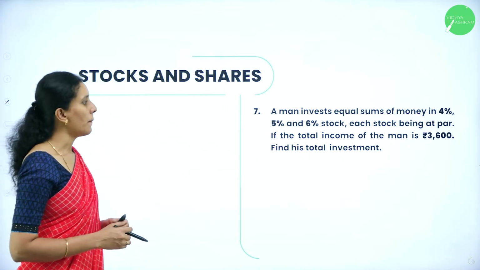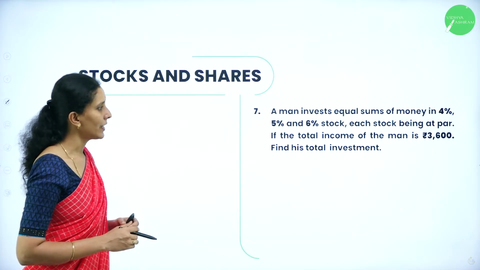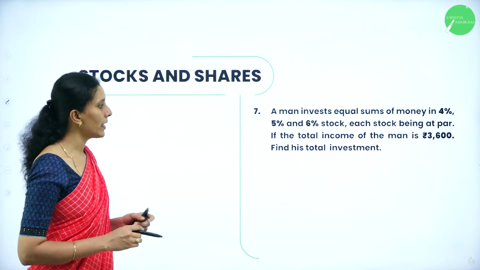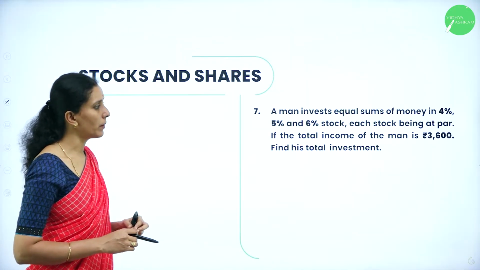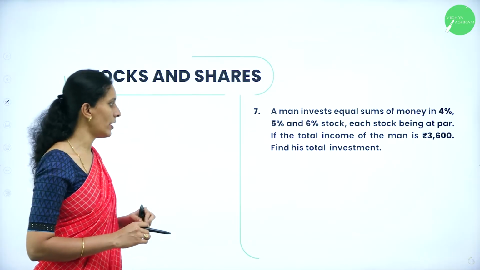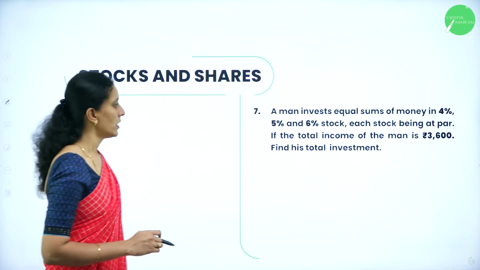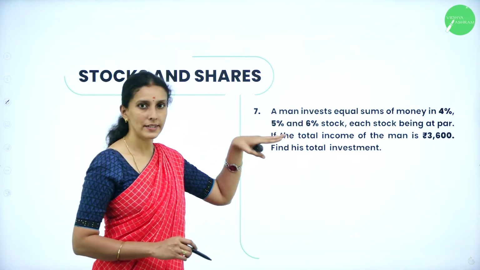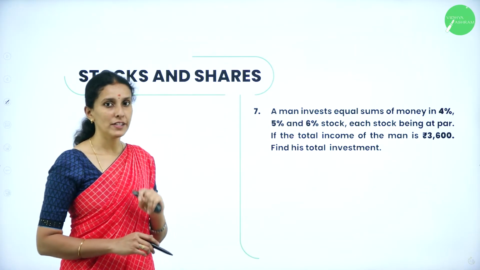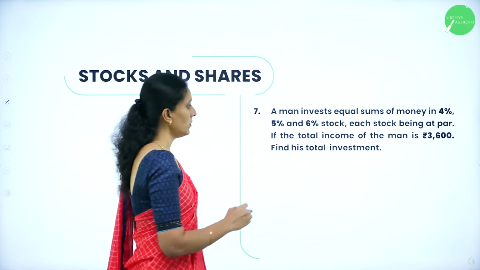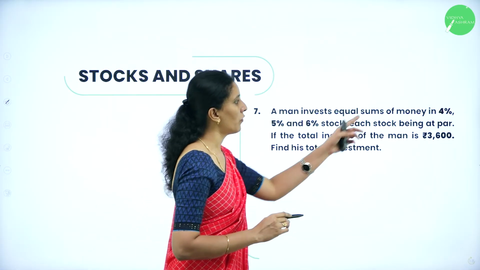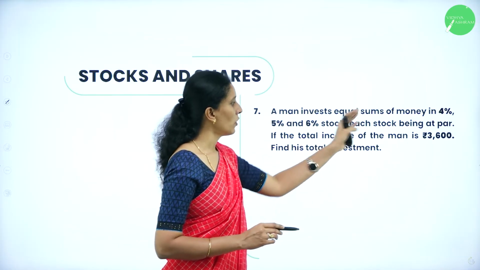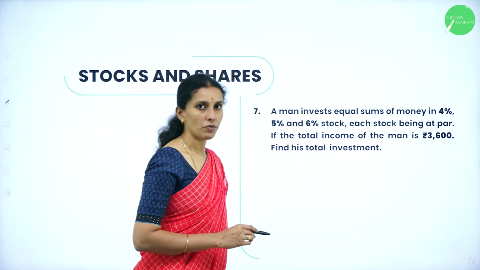Next question. A man invests equal sums of money in 4%, 5% and 6% stock, each stock being at par. If the total income of the man is rupees 3,600, find his total investment. So, he has invested equal amounts of money in 4%, 5% and 6% stock. Let the investment be X. So, 4% of X, 5% of X and 6% of X will give rise to the income of 3,600.